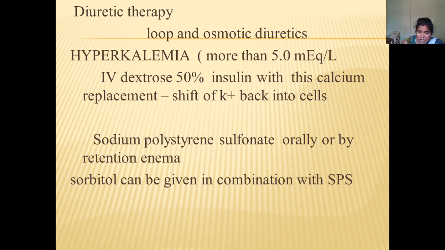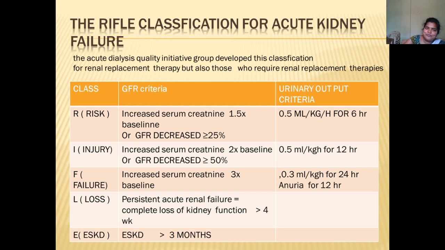This can be given orally and can also be given as an enema, so that the potassium will come out from the digestive tract. So there will be a decreased amount of hyperkalemia; the potassium levels will decrease. With this combination, sodium polystyrene sulfonate, sorbitol can also be given.